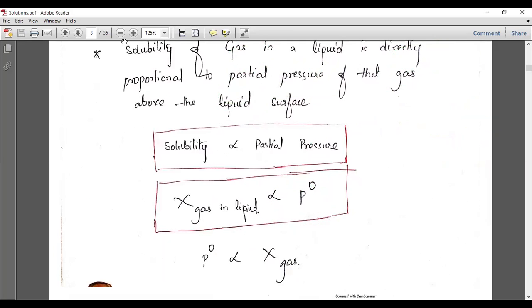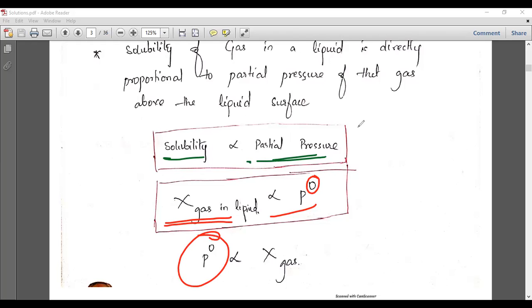So let us understand some mathematical relation with Henry's law. The solubility is directly related to the partial pressure, that is, the mole fraction is directly related to the pressure. Here P naught indicates the partial pressure. You can simply call it a pressure; there is no inner meaning to it. There is a difference between partial pressure and pure pressure, which we will explain later on. For now, you can simply call it a pressure.